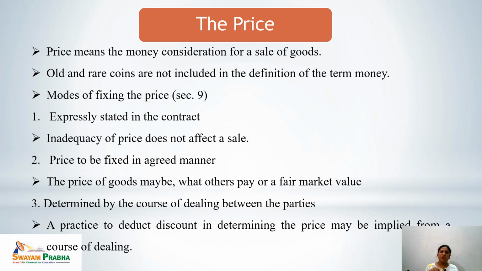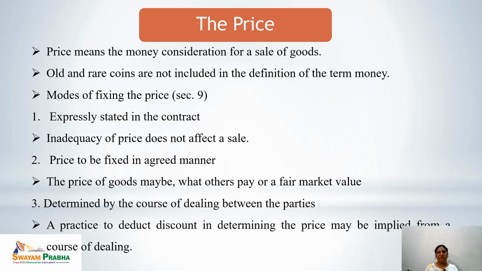But it is very important to mention here that if the price of a particular article is not adequate, that means the inadequacy of the price is not going to affect the contract of sale. Let's say if the value of the car is rupees 1 lakh and it is being sold for rupees 70,000, it does not affect the contract of sale. The consideration, the price, is there in the contract of sale.